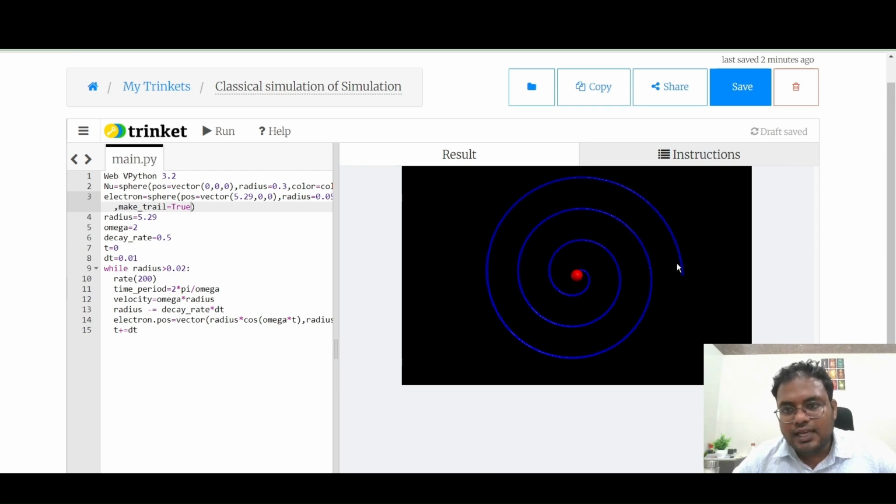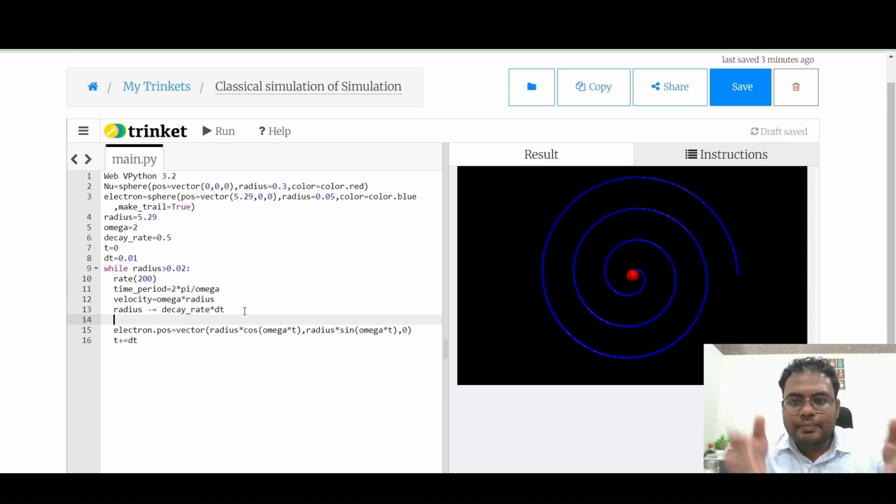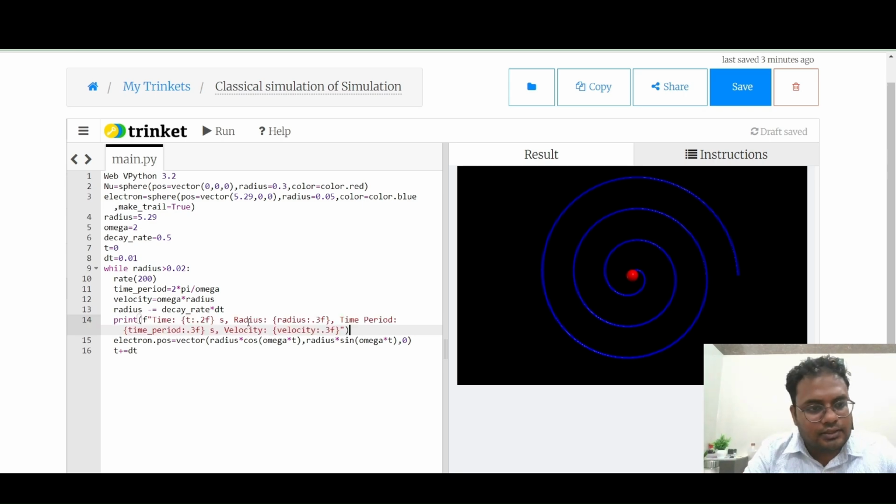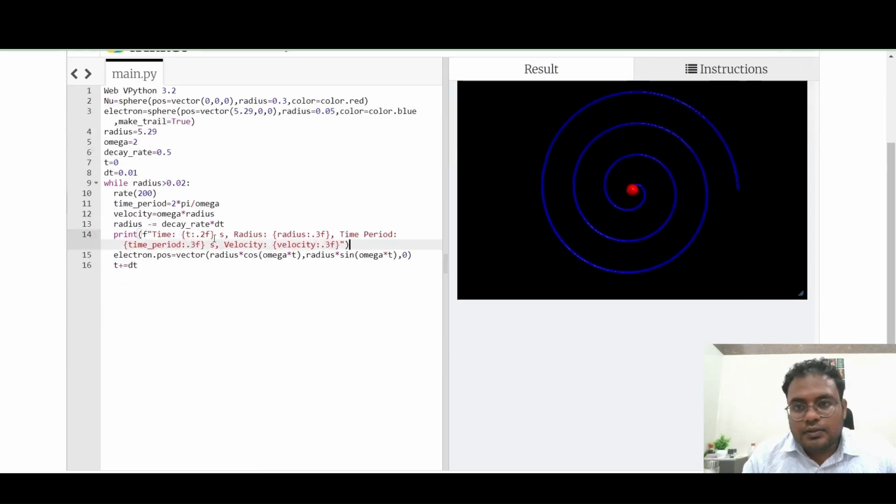So here you can see how the electron path shrinks, spiraling around the nucleus, and finally it collapses into the nucleus. If you want to see all the parameters like time, the radius, the time period, the omega, and the velocity, you can put this command: print time, radius, time period, velocity, etc. Here I'm just explaining the terms. It's a very simple command that prints the time, radius, time period, and velocity.